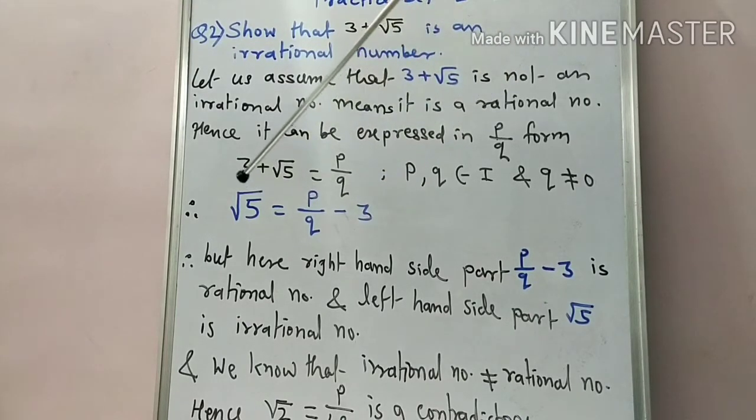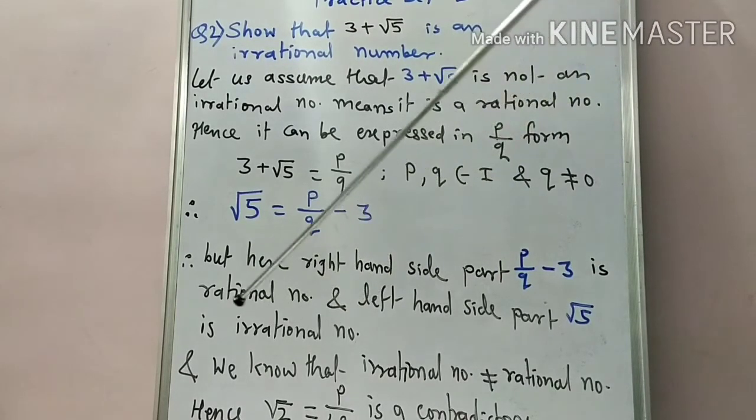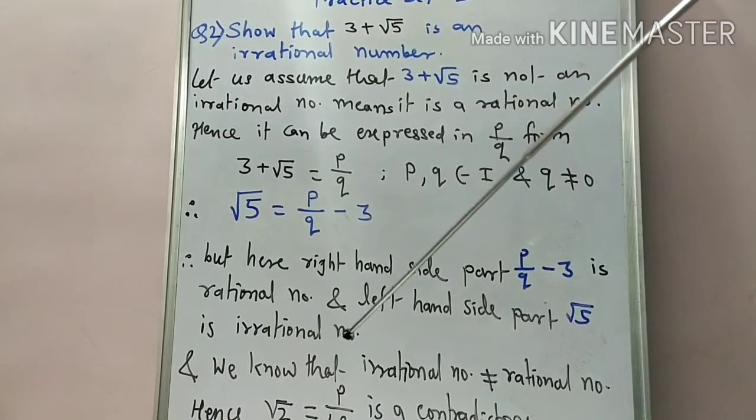Getting this? As we take the number 3 to the right side, the addition changes to minus 3. And what we observe here, students, is that p upon q is a rational number, 3 is also a rational number, and the subtraction of two rational numbers is always a rational number. Hence the right hand side, p upon q minus 3, is a rational number. Getting this? And the remaining left hand side is root 5, which is an irrational number.